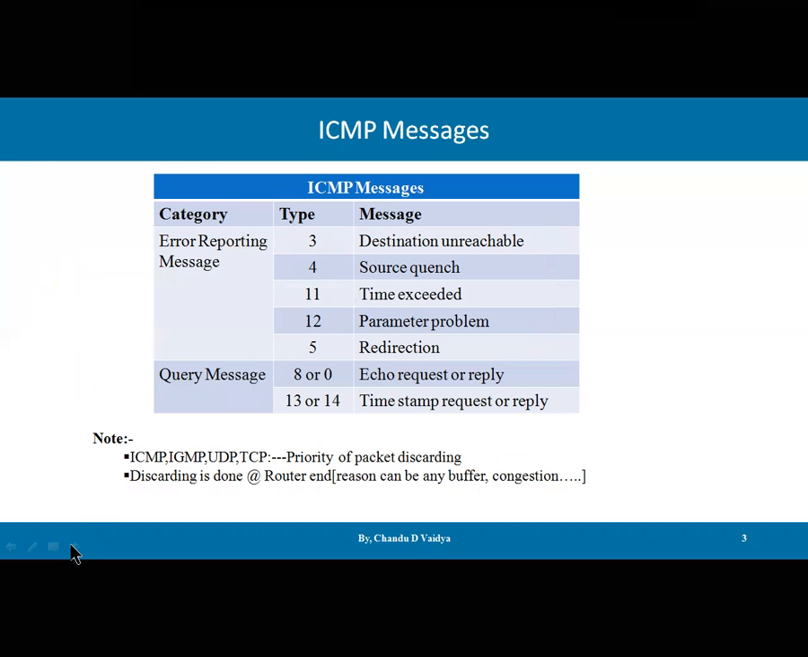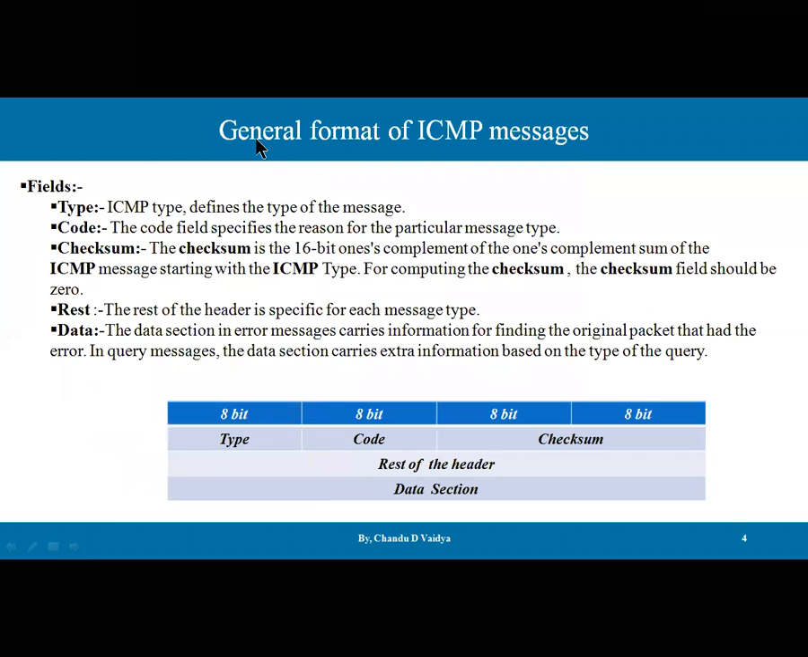Let's start with the messages. The very first is the general format of the message, so that error reporting can fit in this particular format. The fields are: type, which indicates what type of error it is, and we fill in that type here. Then code indicates whether there is any subfield of that type. Let's say I am saying there is a destination unreachable; the reason why the destination is unreachable needs to be put over here.